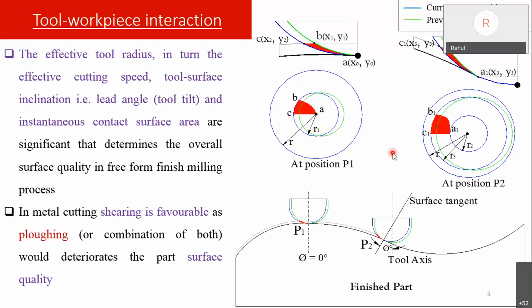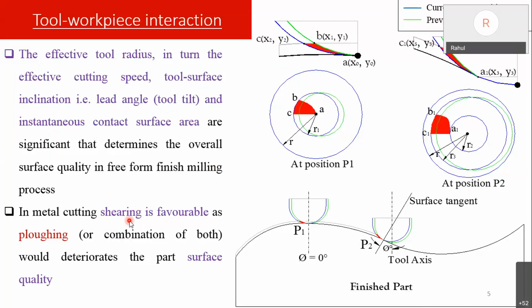Here the tool surface area is different, and here the tool surface area is different again. So all of this is a different mechanism, unlike flattened milling. This determines the overall surface quality in the freeform surface finishing process. As this mechanism changes, the metal cutting mechanism should basically be shearing.